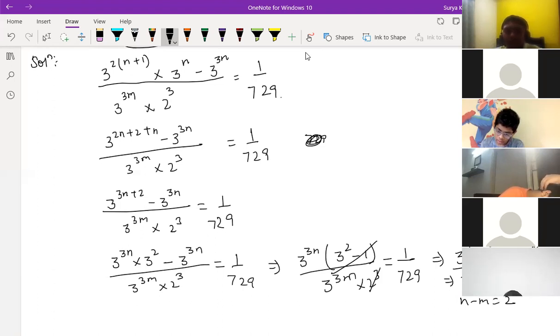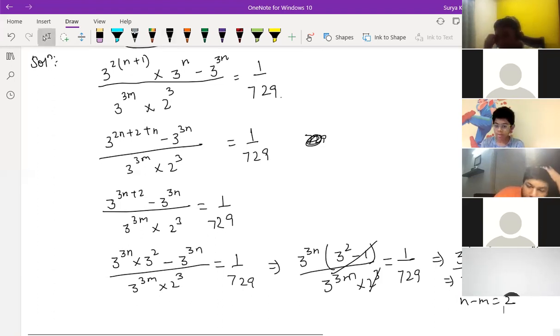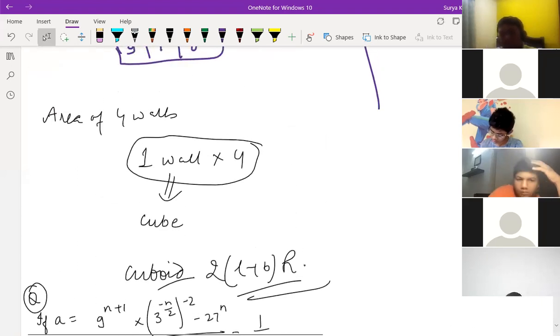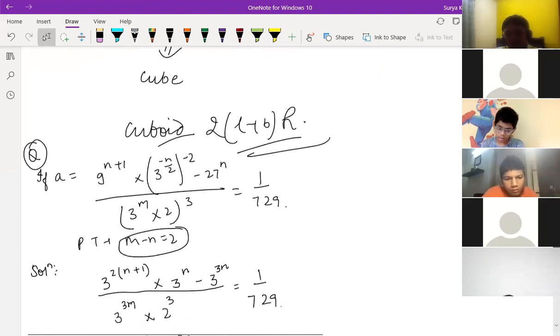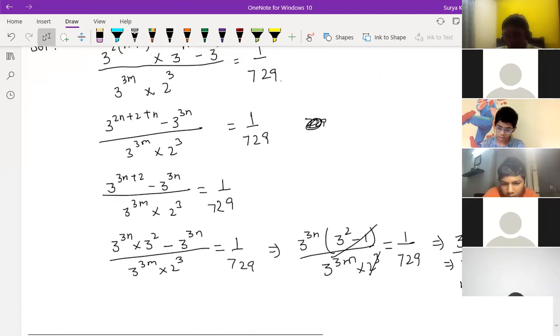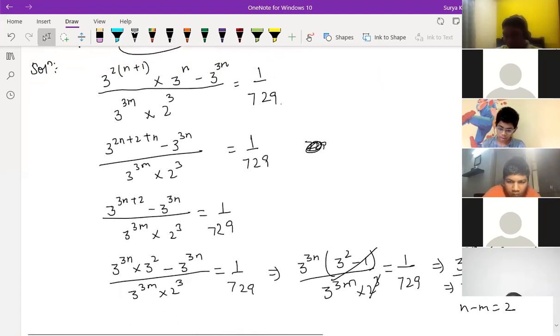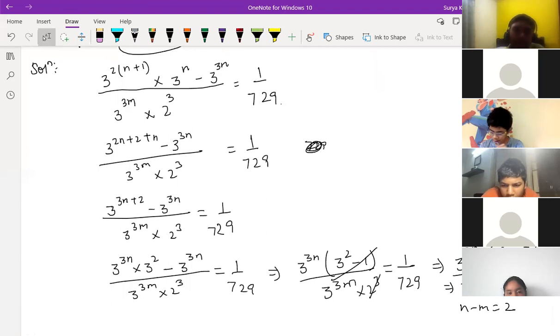So what do you have to prove? M minus n is equal to 2. Here I'm getting n minus m is equal to 2. 3 to the power minus 6 will come here. Yes, minus 6 will come if it goes up. So here minus 2 will come, then you can reverse it. M minus n is equal to 2.